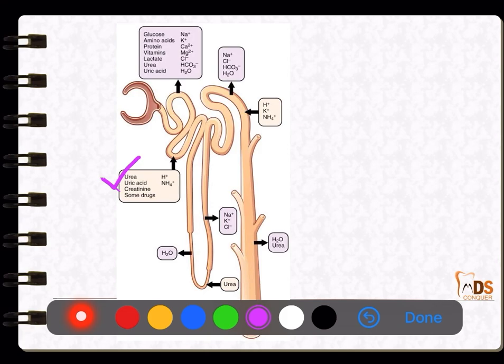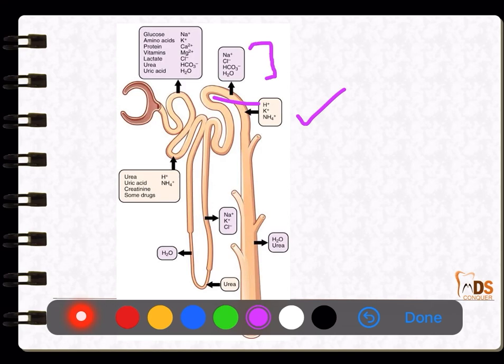Next is the descending limb, wherein there is reabsorption of water, and it is not permeable to electrolytes, whereas the thick ascending limb is not permeable to water, but it has a transporter, the sodium chloride potassium transporter, wherein these ions are reabsorbed. Next, the distal convoluted tubule, wherein you have reabsorption of these electrolytes and secretion of potassium and ammonium ions, in order to maintain the electrolyte balance.